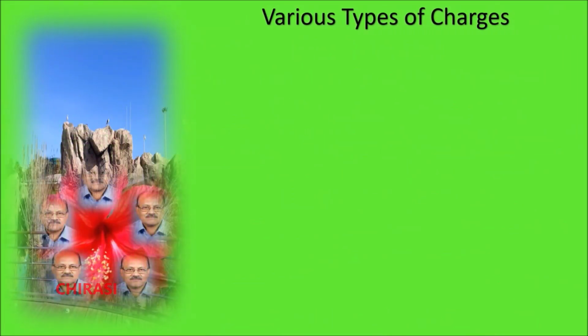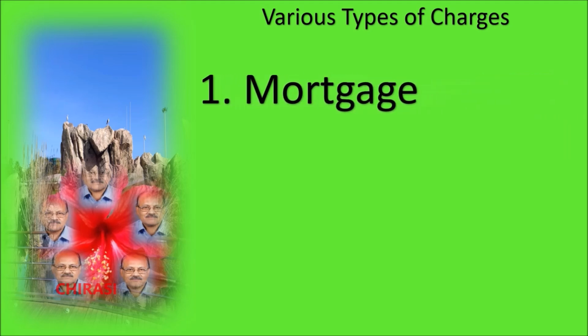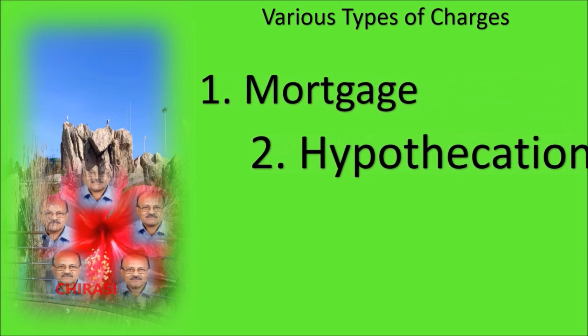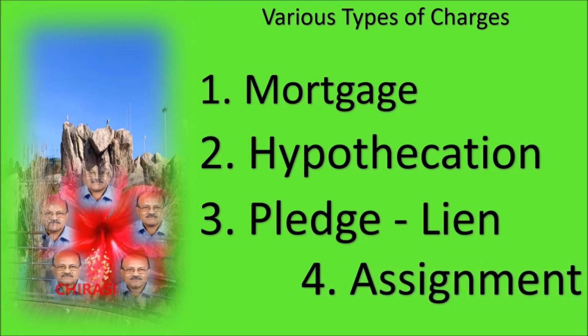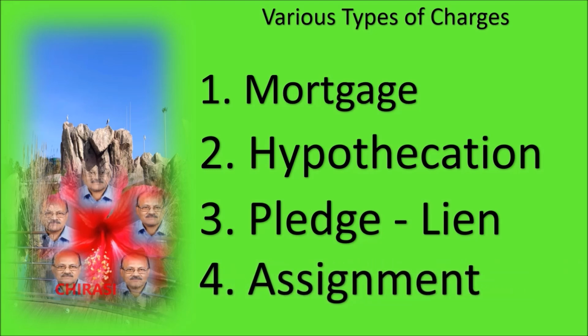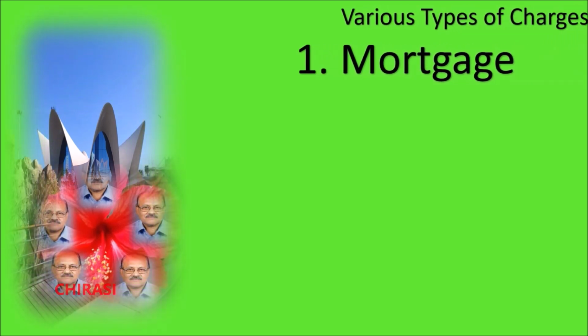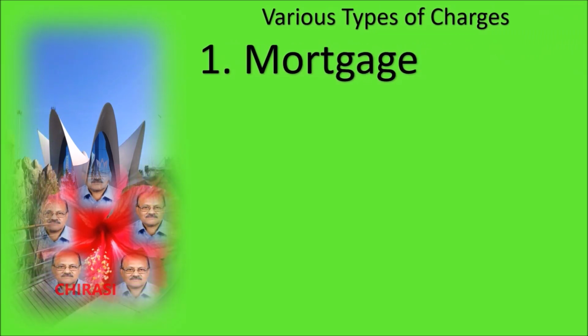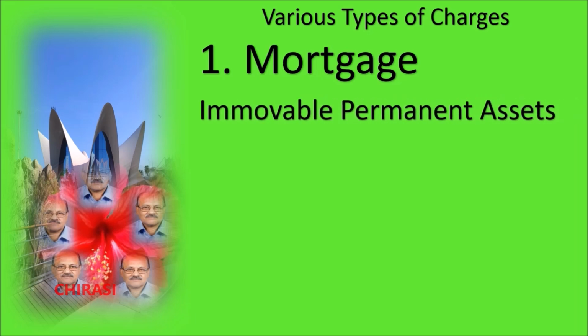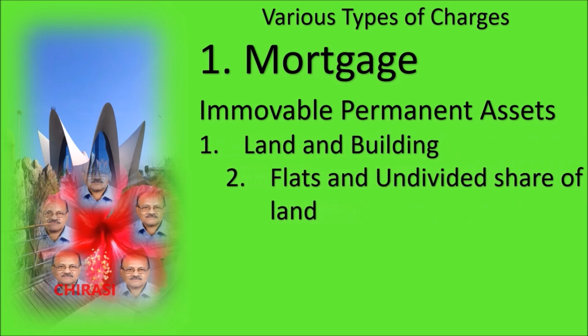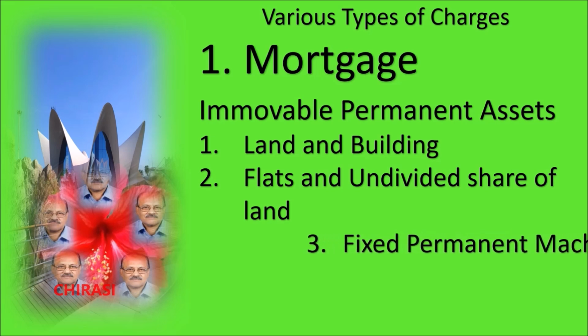Now let us see what the various types of charges are. The first one is mortgage. Number two is hypothecation. Number three, pledge and lien. Number four, assignment. Next we will see in detail the implications and the differences between these four types of charges. In the case of mortgage, mortgage is mainly taken for immovable and permanent assets. Example, land and building. Number two, flats and undivided share of land. Number three, fixed permanent machinery.